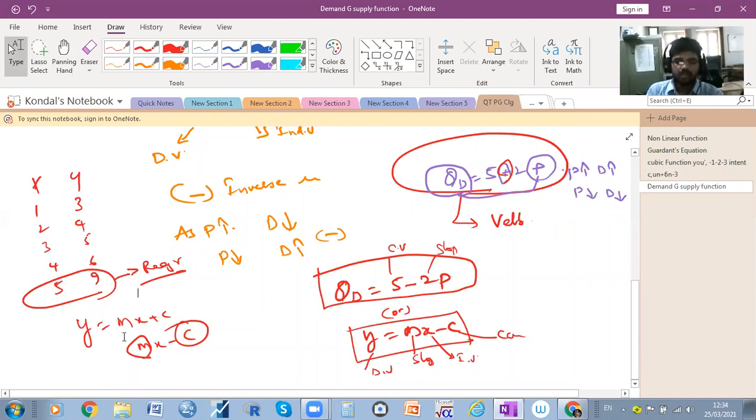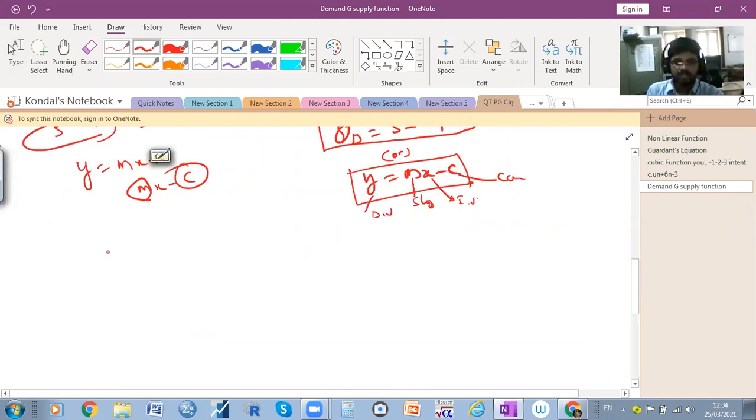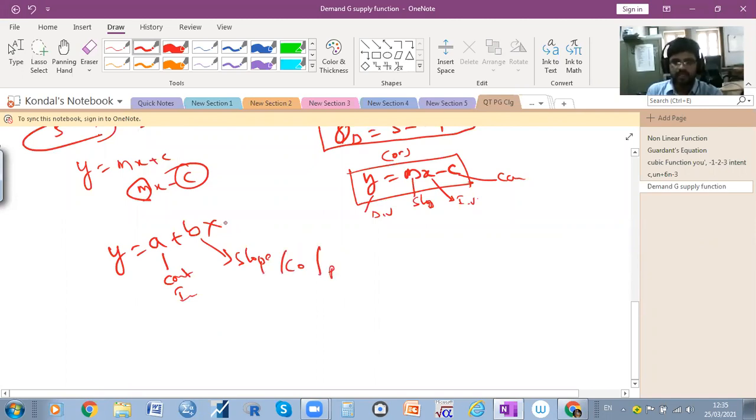Generally in mathematics, y is equal to a plus bx also we can write. A is nothing but the constant value or intercept. B is nothing but the slope, coefficient or parameter we can say. X is the independent variable. Y is called the dependent variable.